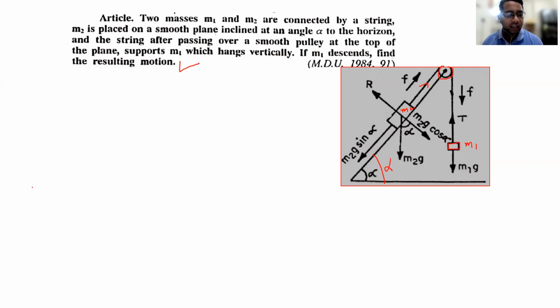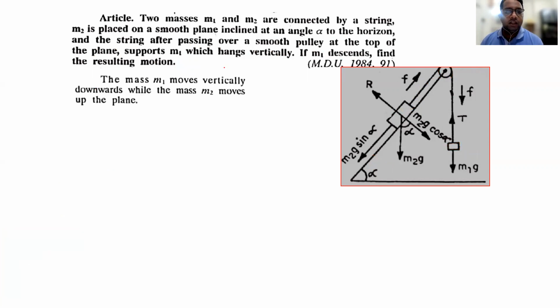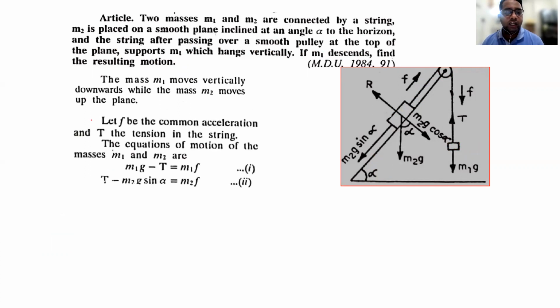So m1 is descending, which means m2, the one on the inclined plane, will move up, and we have to discuss the motion. The mass m1 moves vertically downwards while the mass m2 moves up the plane. So let f be the common acceleration, as has already been discussed in the first lecture of the motion of particles connected by a string, that the acceleration of two particles connected by a string will always be common. So let f be the common acceleration and t be the tension. And also when the plane is smooth, then the tension in the string will be the same throughout all the portion of the string.